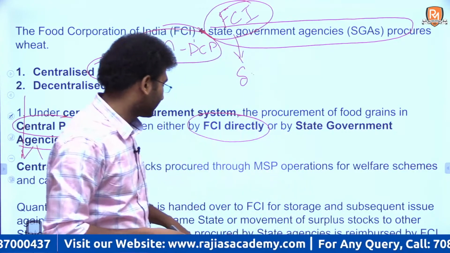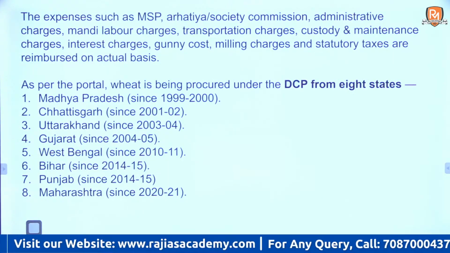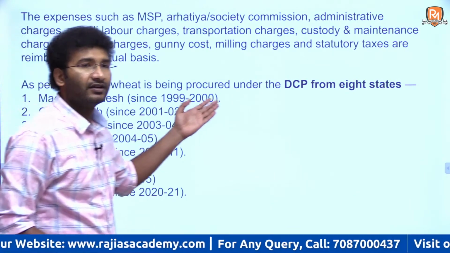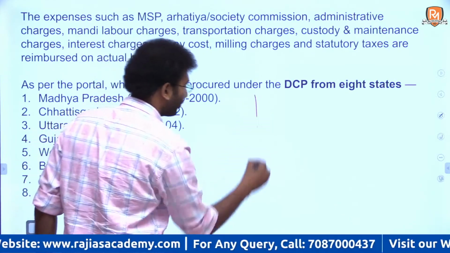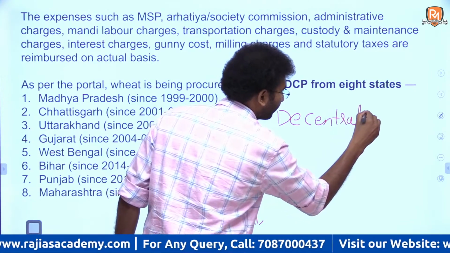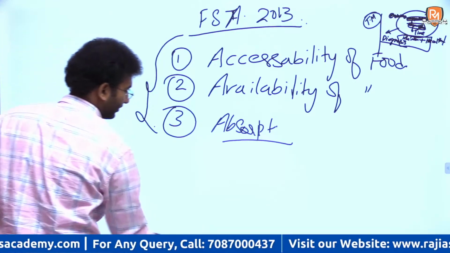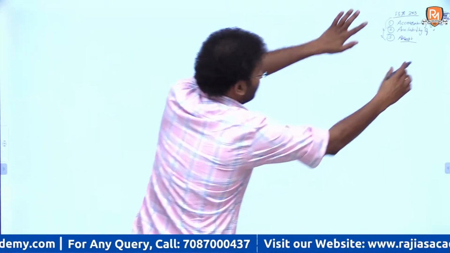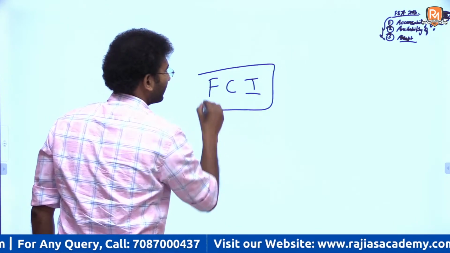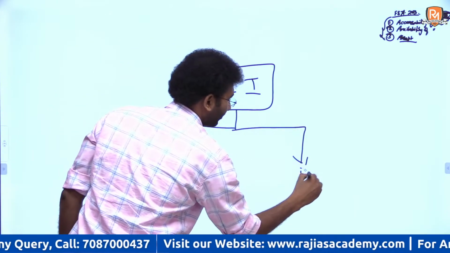Now there are certain states like Telangana, Madhya Pradesh, Chhattisgarh, Gujarat, West Bengal, Bihar, Punjab and Maharashtra, where wheat is grown extensively. These are the states where decentralized procurement takes place, right? Let me try to explain. Suppose this is your Food Corporation of India, it does both centralized as well as decentralized procurement.